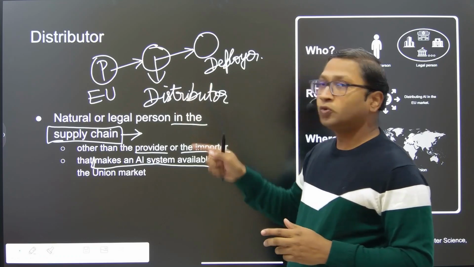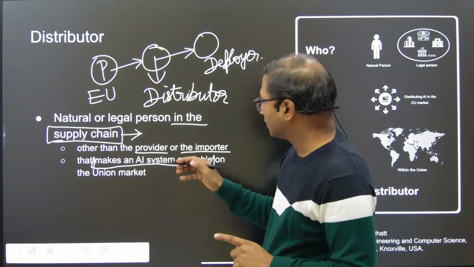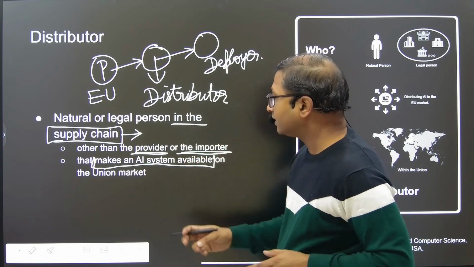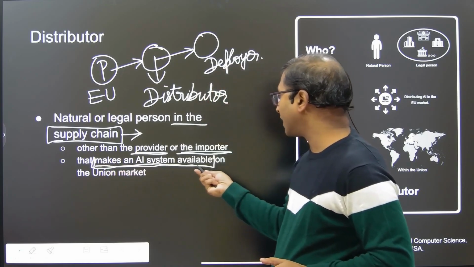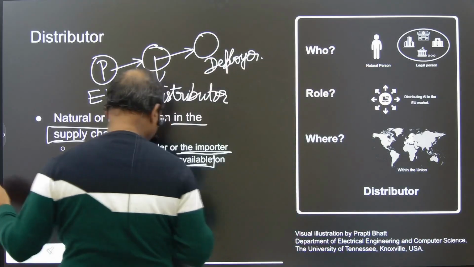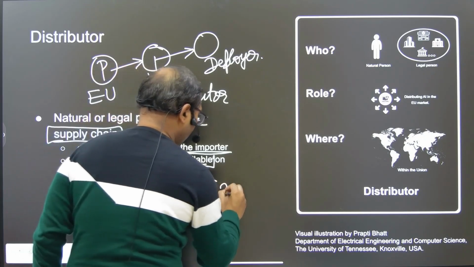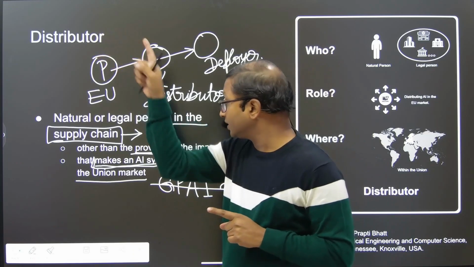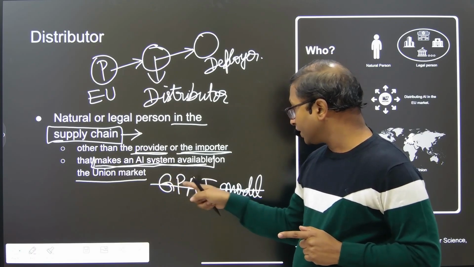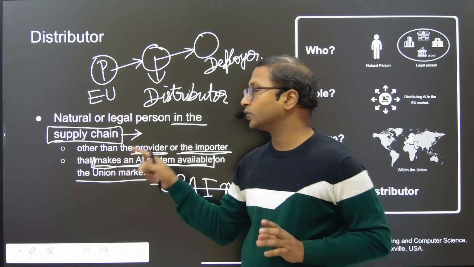So then this distributor is kind of an include-all term, right? Anything that is not a provider, not an importer, and makes an AI system available on the union market, that particular entity is distributor. And again note the general purpose AI model exclusion. Distributor also makes this exclusion, that it does not mention general purpose AI model. It just talks about that makes an AI system available on the union market.